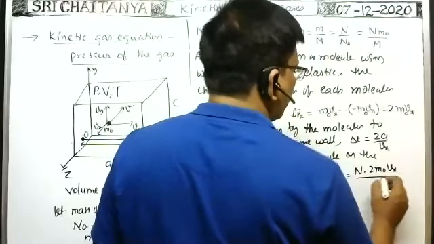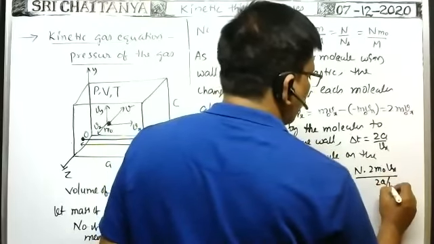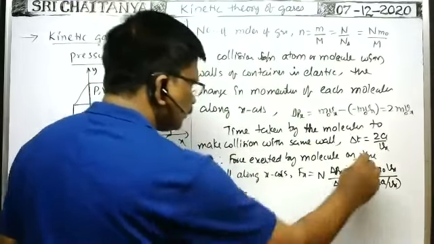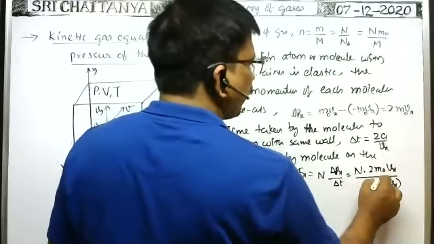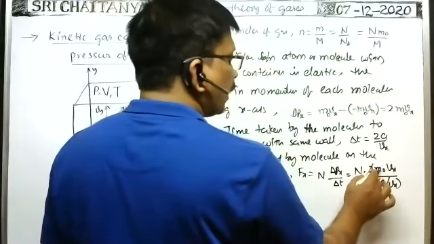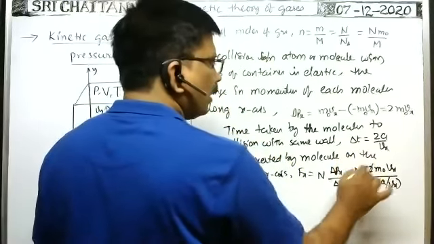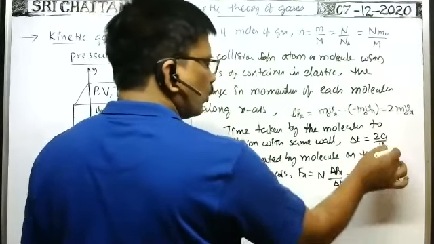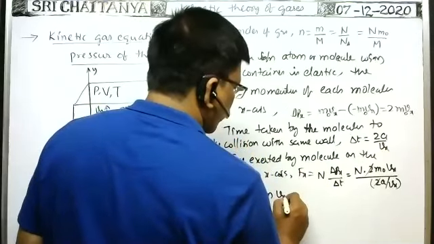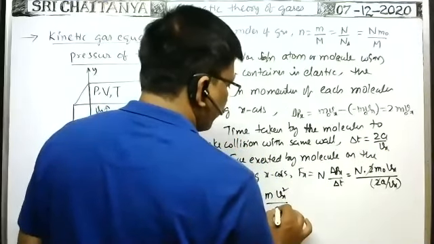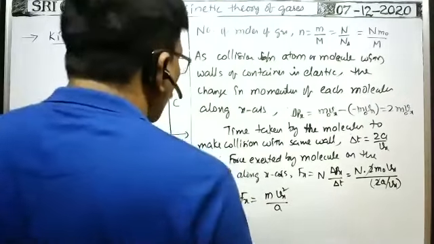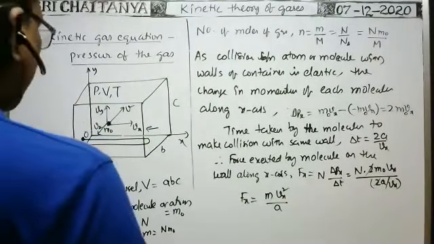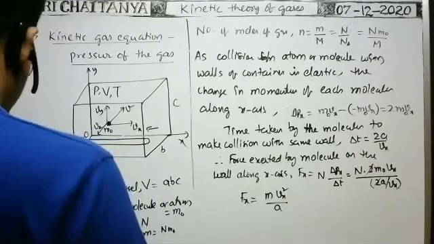Delta t means 2a by vx. Therefore, Fx is equal to, here the 2 cancels. M naught is the mass of each molecule. N into M naught means mass of the gas, into Vx, and here Vx goes to the numerator. That's why it becomes Vx square by a. It is the force exerted by the gas on the wall.